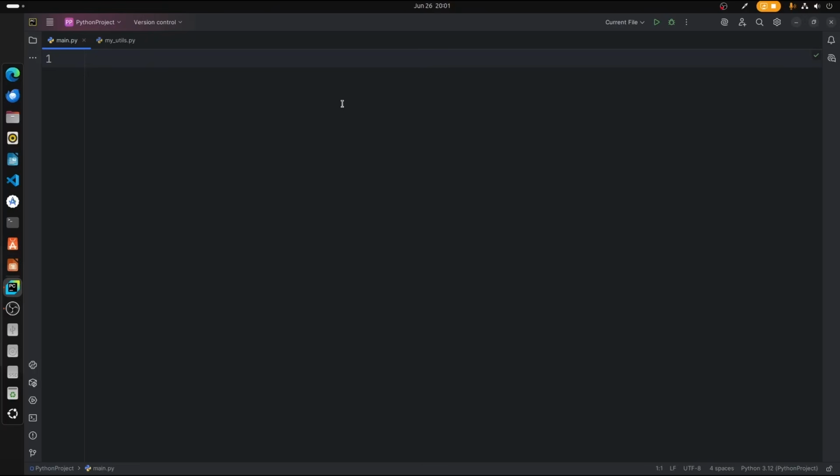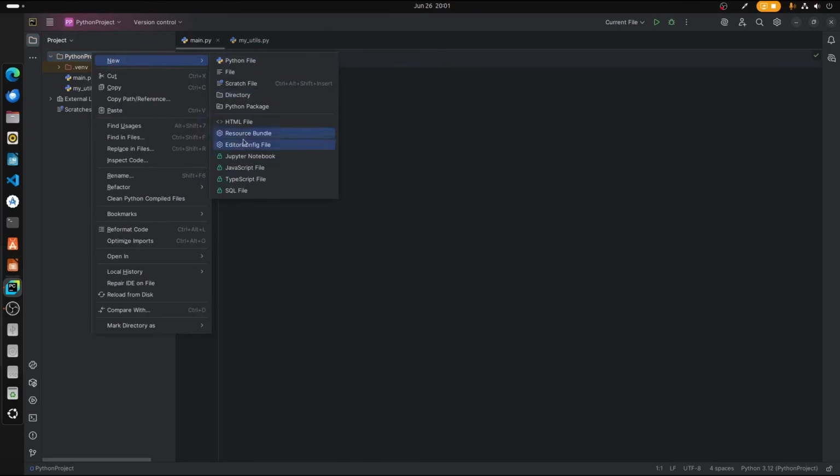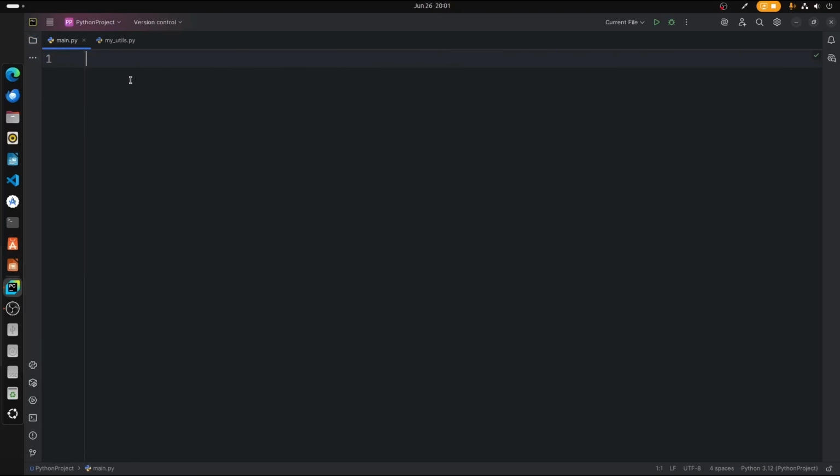So first, let us say we have a text file. So I want to create a text file in my area. Alright, we can just go ahead and click on new and click on file, and we can name a file with an extension called txt and create a file, right? But what I'm trying to do here is we're going to create a file programmatically. How are we going to do that? Let me show you. So for creating a file, we don't have to import any library for text files.